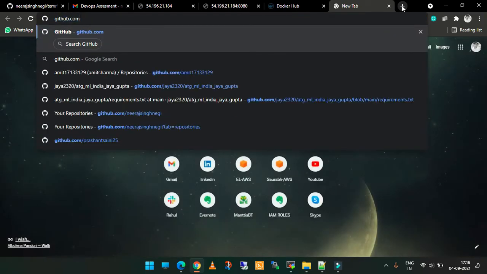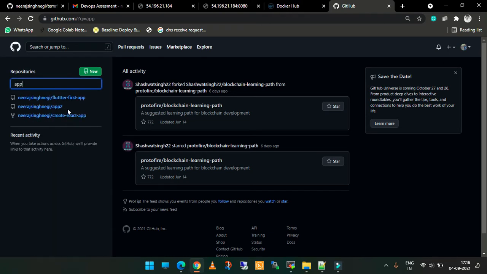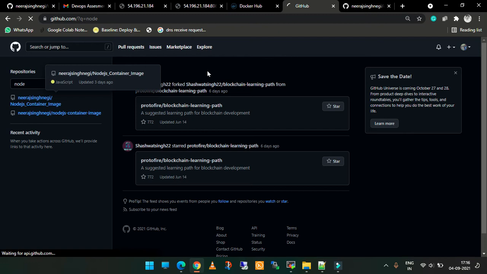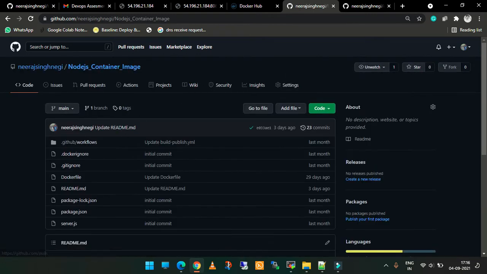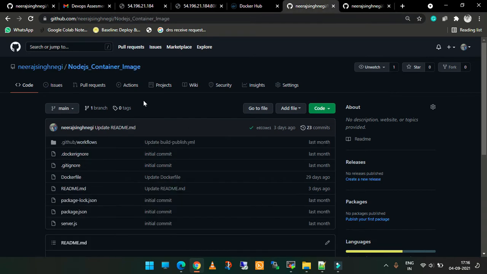I am showing you the GitHub also, where the Dockerfiles are written and the code is updated. So app 2 and Node.js application. These are the two repos, this is for application 1 and this is for application 2, and both codes are the same.